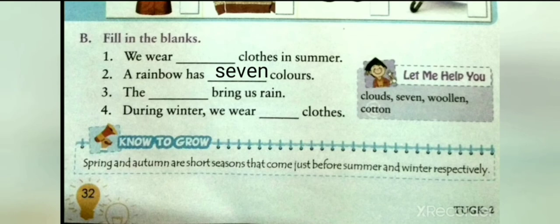Number 3, the dash brings us rain. Clouds bring us rain. So we will write in the space given clouds. Number 4, during winter we wear dash clothes. It is woolen clothes. So during winter we wear woolen clothes. We will write in the space given woolen.